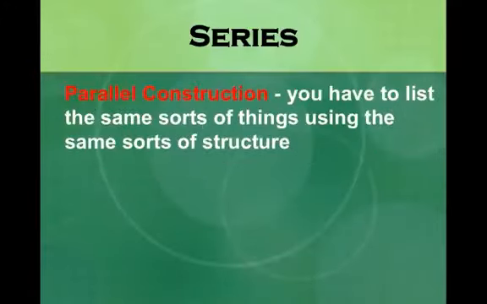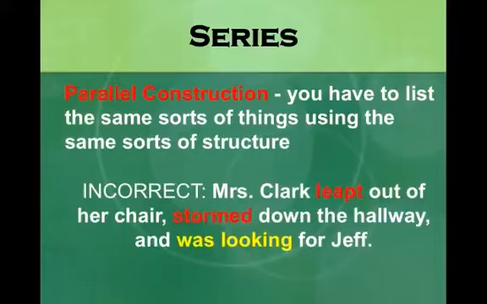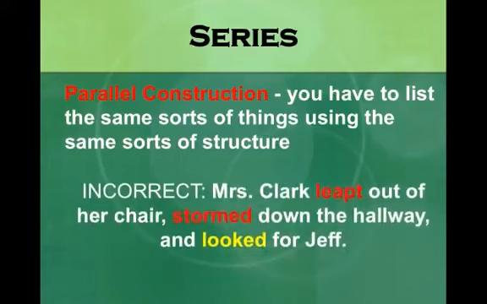When writing a series, make sure that you have parallel construction. You have to list the same sorts of things using the same sorts of structure. So for example, if I say Mrs. Clark leapt out of her chair, stormed down the hallway, and was looking for Jeff, I do not have parallel construction. If I'm going to make a list, I have to have the same verb form. Leapt, stormed, was looking is a different verb form. So to correct this, I should write, Mrs. Clark leapt out of her chair, stormed down the hallway, and looked for Jeff. Notice I changed was looking to looked so that it matched the rest of my sentence.